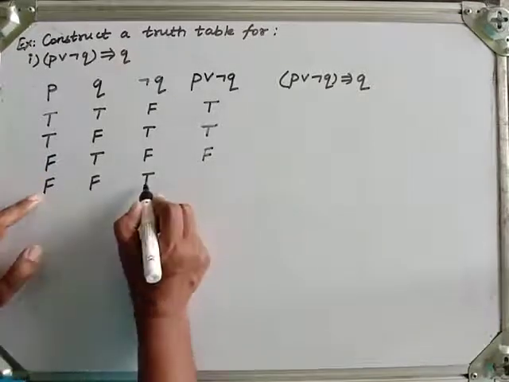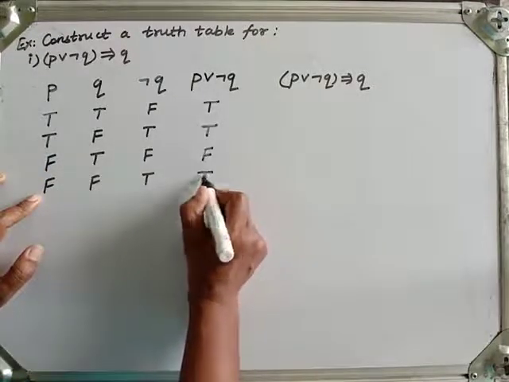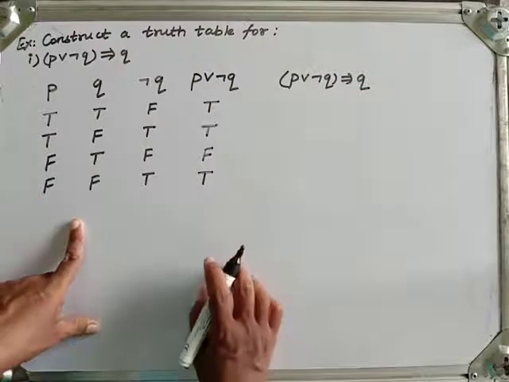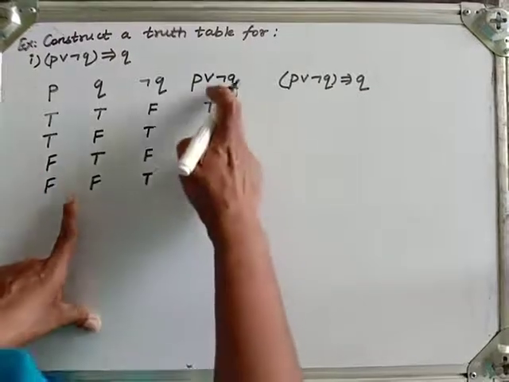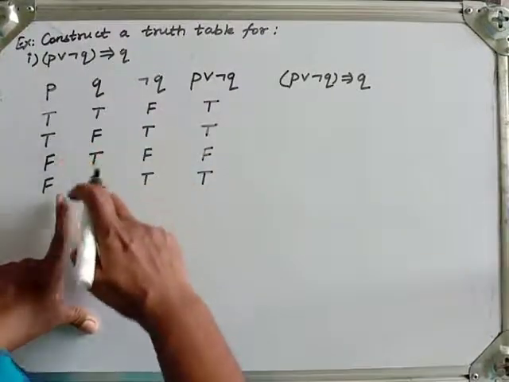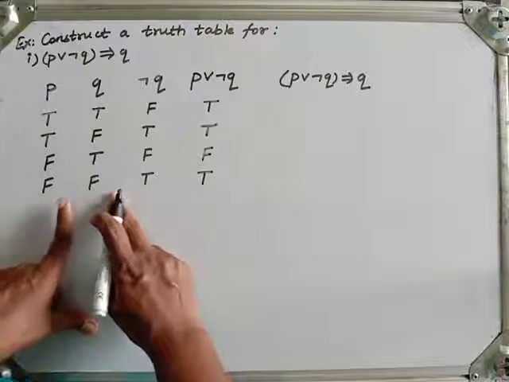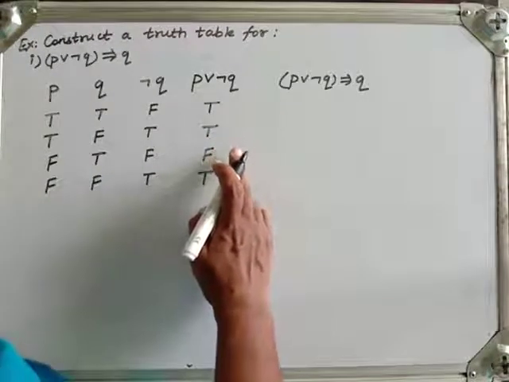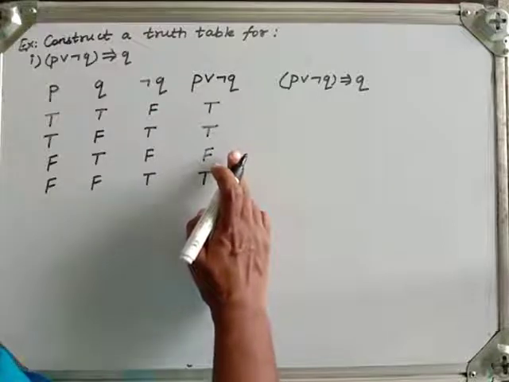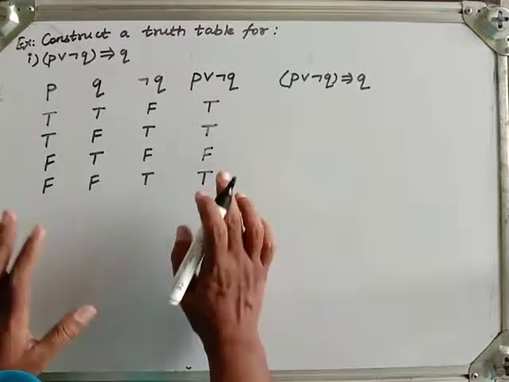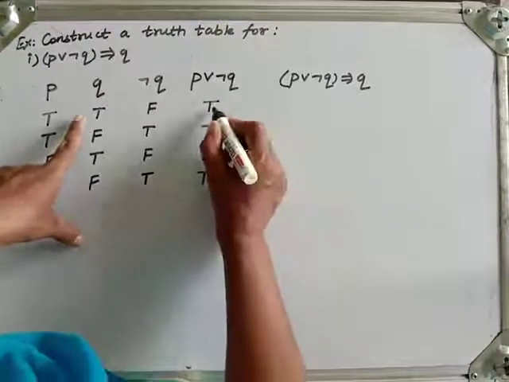And P is false, negation Q is true. So it is again true. Now implication. So now in implication, look at it. This is our premise. And this is our consequence. Now in implication, if premise is true but the consequence is false, then it is false. Otherwise it is true.